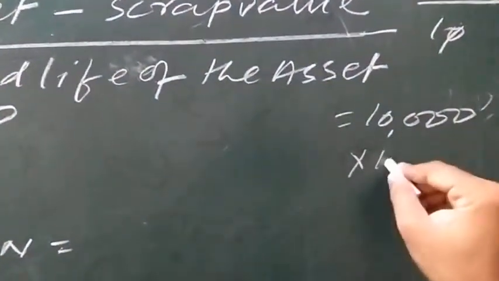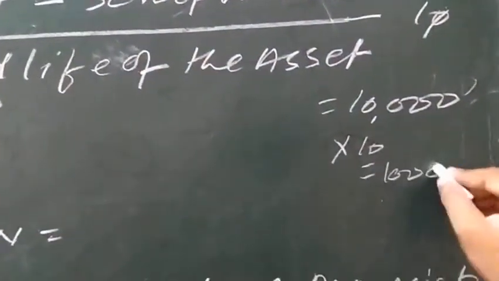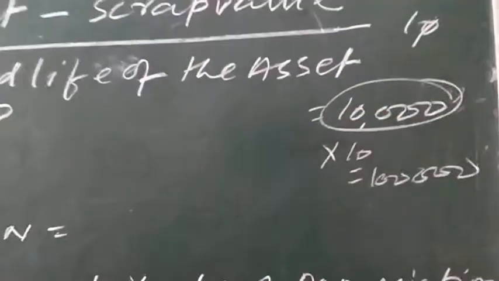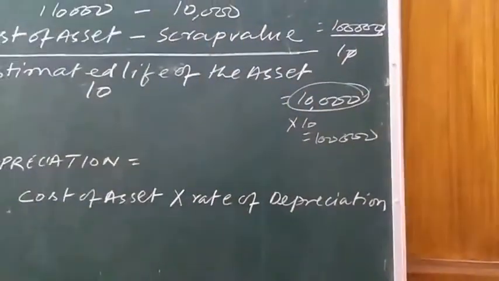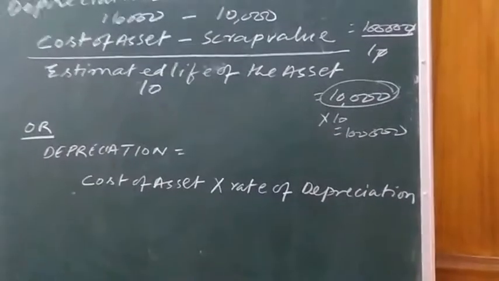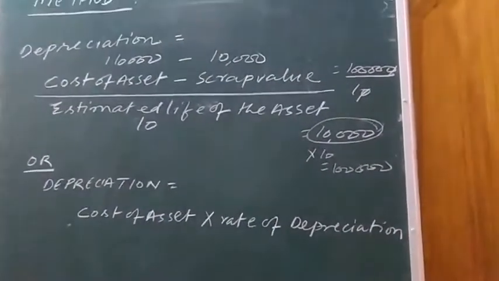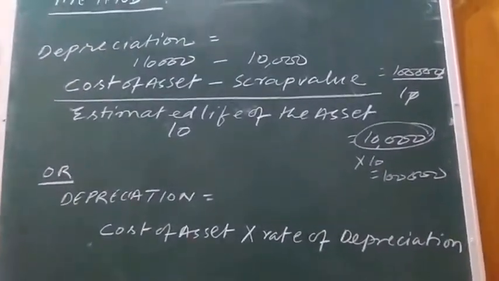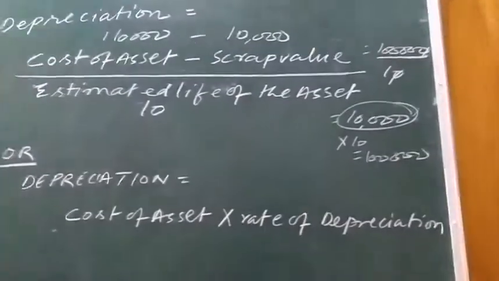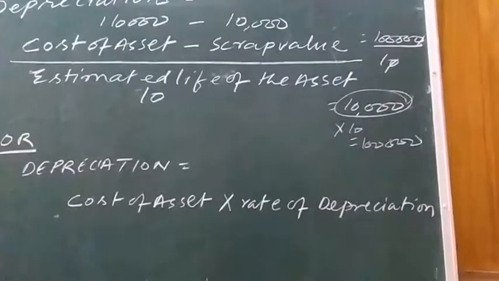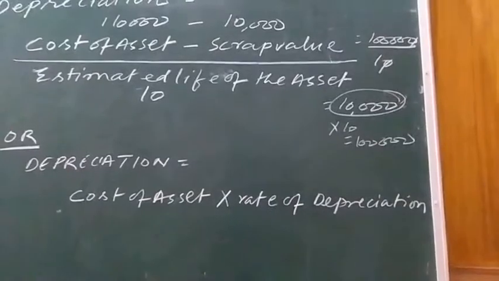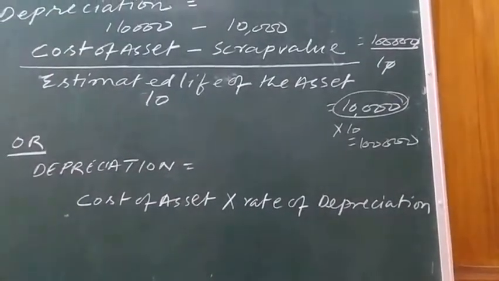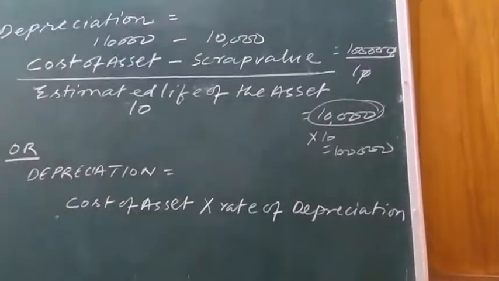Charge 10,000 for 10 years, how much will you get? 1,00,000. So the value of the asset will decrease by 1,00,000 in 10 years when depreciation at the constant amount of 10,000 is charged.